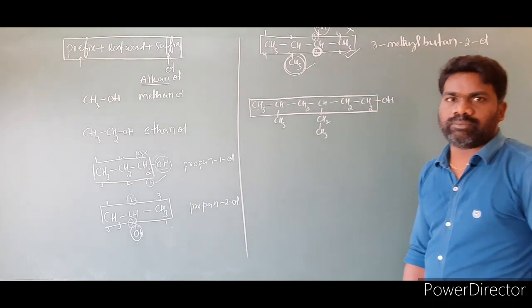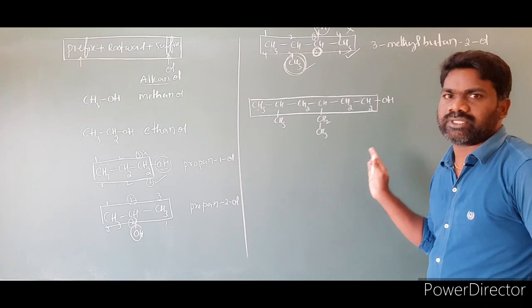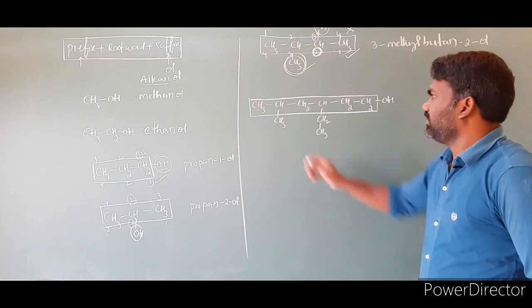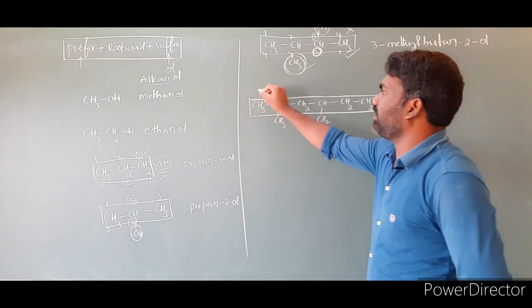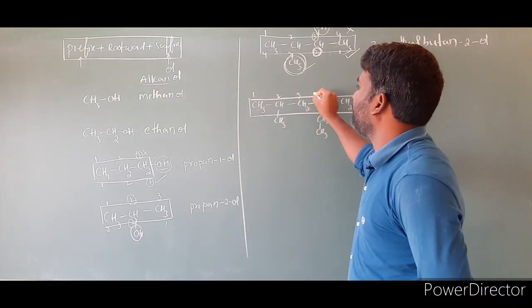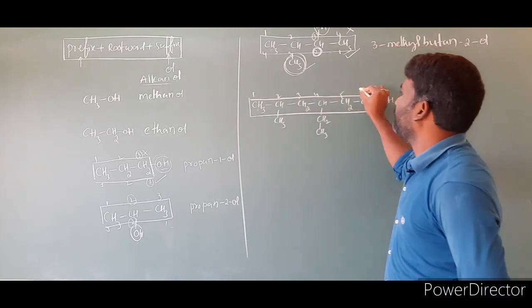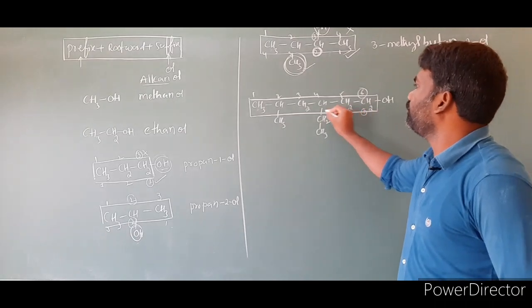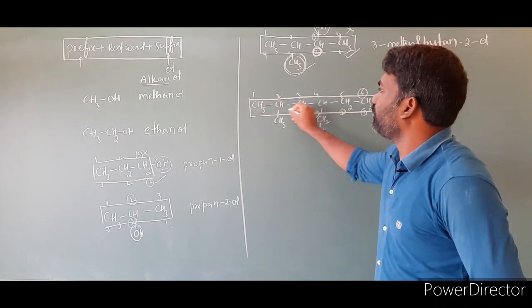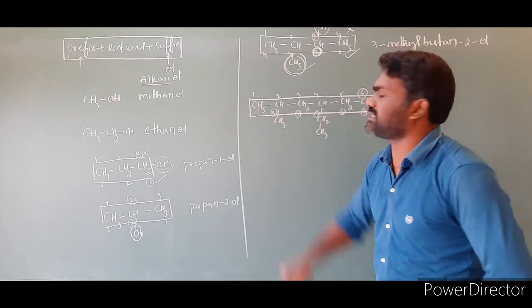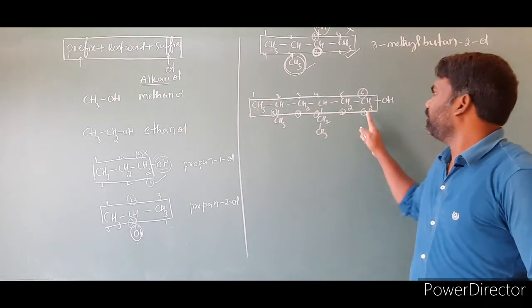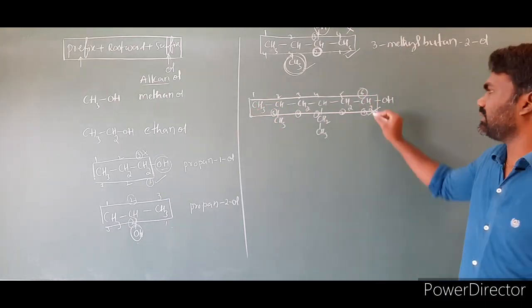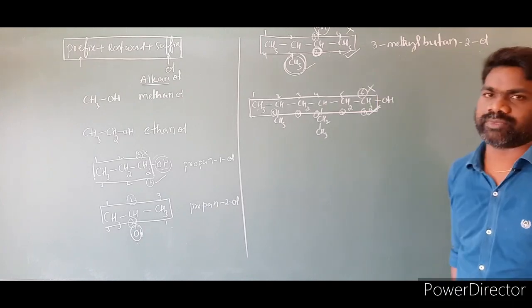Then we have to give numbering to this carbon chain in such a way that the OH group will get the lowest number. From this direction, if you give numbering 1, 2, 3, 4, 5, 6, the OH group is getting number 6. From the other direction, 1, 2, 3, 4, 5, 6, the OH is getting number 1. So this is the correct numbering, this is wrong numbering.